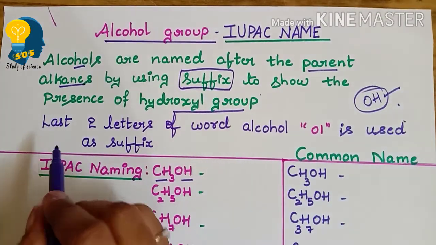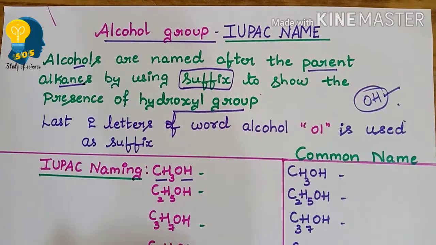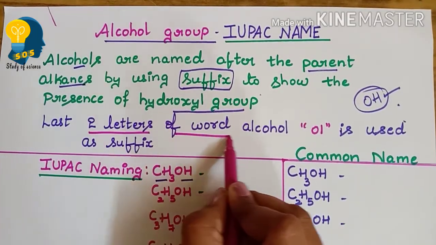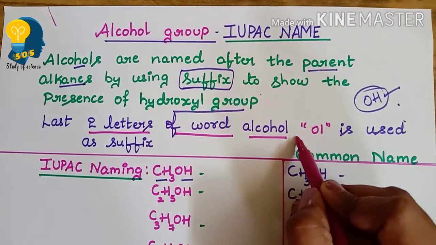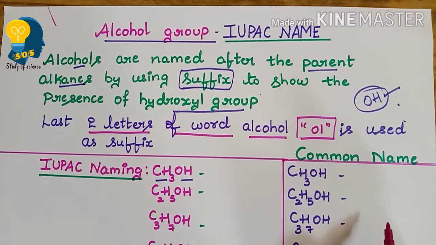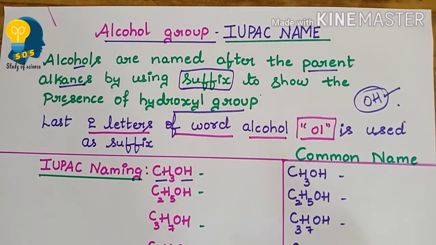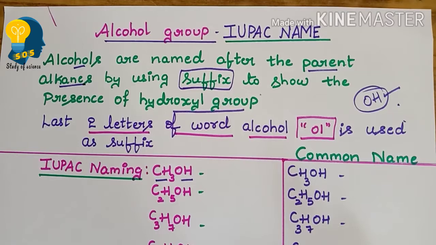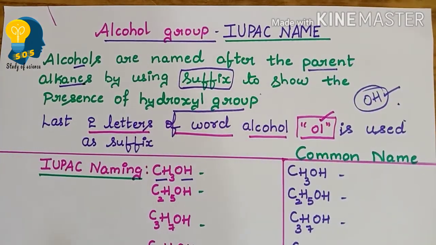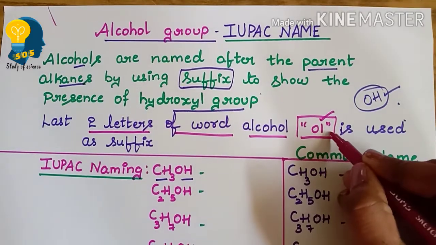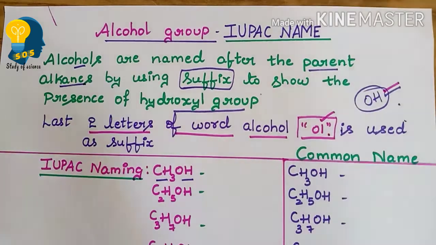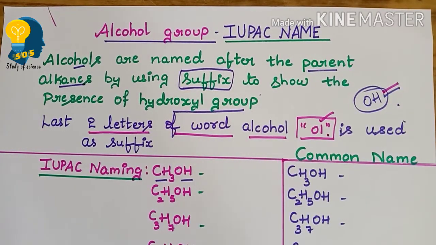And now we are talking about the names, right? The last two letters of the word alcohol end with OL. I will teach you now how to write the names for these molecular formulas. Whenever we write the name of the alcohol group, the name ends with OL. But when we write the molecular formula, it ends with OH. Clear?